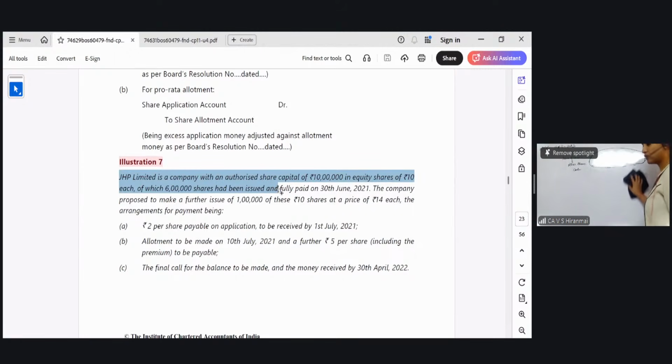Okay. Now, go ahead and read further. The arrangements are made as follows. 2 rupees payable on application to be received on 1st of July. And then allotment to be made on 10th of July and a further 5 rupees per share, including the premium, to be taken. 10 rupees share issued at 14. The premium is 4 rupees here and that is collected in the allotment. Final call for the balance to be made.